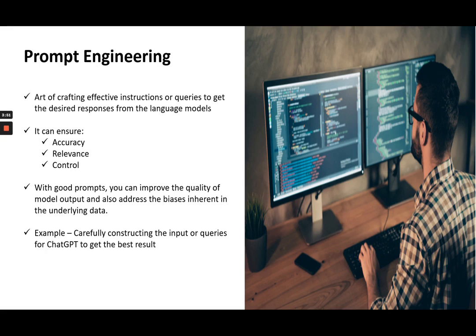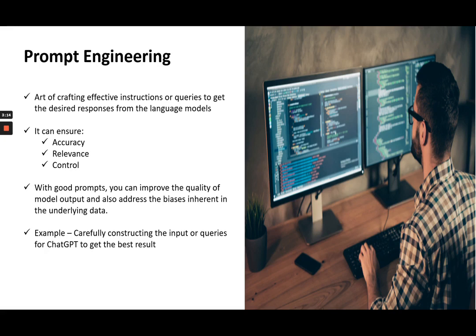Let's say you are using ChatGPT. Whatever the desired output, to be able to make it more accurate and relevant, you have to provide a quality prompt. So, as we mentioned, it can ensure accuracy, relevance, and control over biasing. So, inherent bias that is there can also be controlled through these prompts, right? Now, with a good prompt, you can improve the quality of model output as well as address the biases inherent in underlying data. This we already talked about.